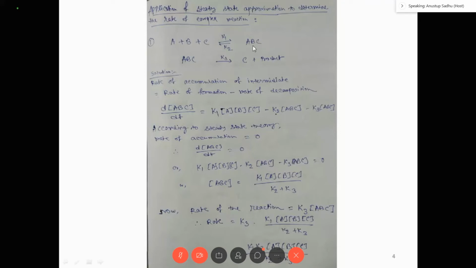Now you have to apply the steady state condition. What is the rate of accumulation of the intermediate? The rate of accumulation of intermediate is equal to the rate of formation minus the rate of decomposition. According to steady state, the rate of accumulation of the intermediate is equal to zero. So what is the rate of formation? You have to see in which step ABC is forming.